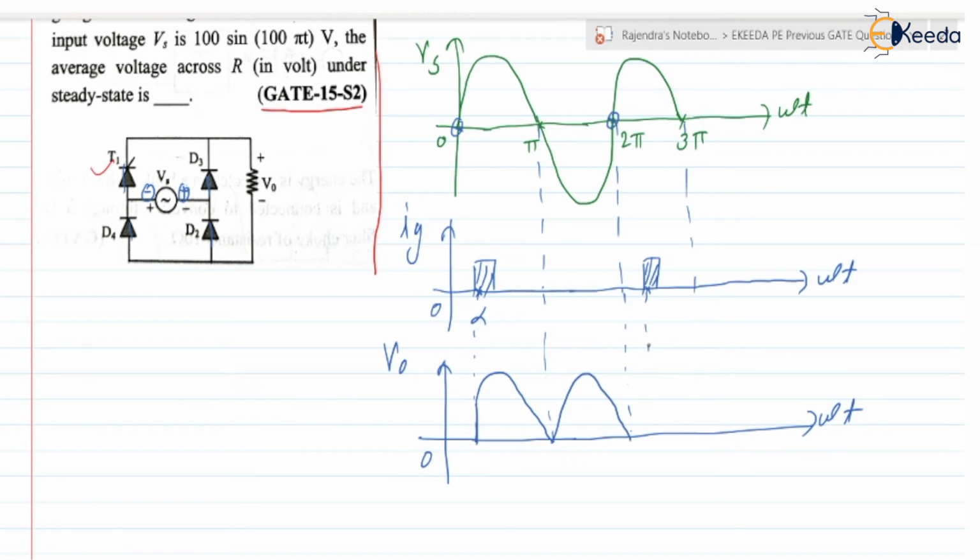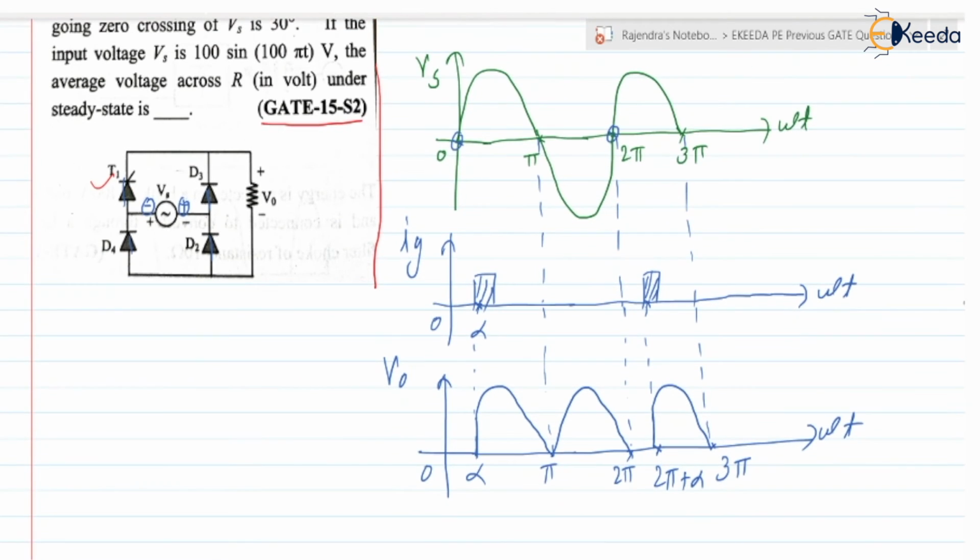Again after this, it is from alpha till pi. Here it is 2 pi, here it is 2 pi plus alpha, and here it is 3 pi. So this type of waveform we get for V0. This is the controlled output during the positive half cycle, but we get the full cycle during the negative half cycle. For this case we need to find V0 average.